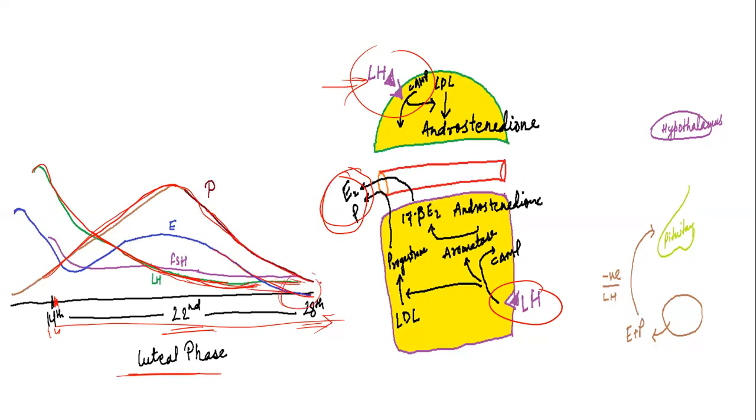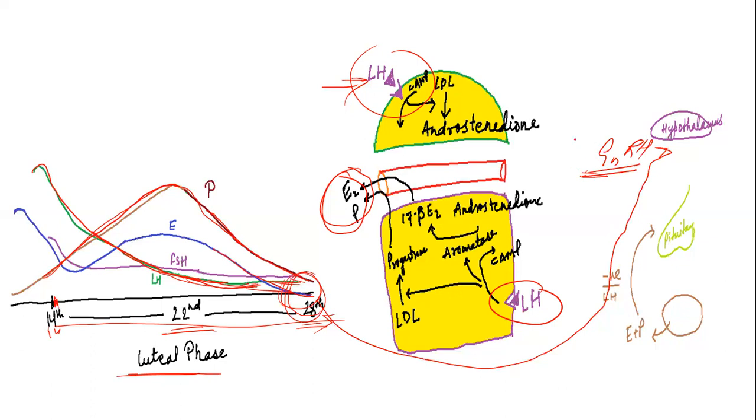And once the estrogen and progesterone come to baseline, again there will be stimulation for the release of GnRH, and there is a start of a new ovarian cycle, because estrogen and progesterone are very low in concentration, or we can say at baseline.